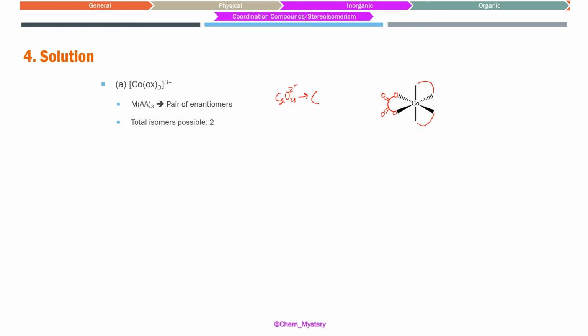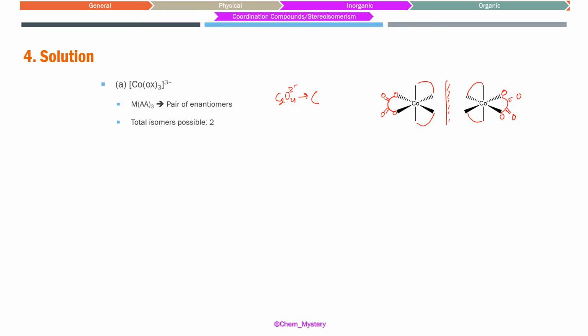This is the first enantiomer. The second enantiomer, its mirror image, is going to look like this. Now these two compounds do not superimpose one another. The reason they do not superimpose is when we try to rotate this molecule by 180 degrees horizontally, so that this right side oxalate bridge is going to be present over there, we have been writing the first one: oxygen, oxygen, double bond O, double bond O.